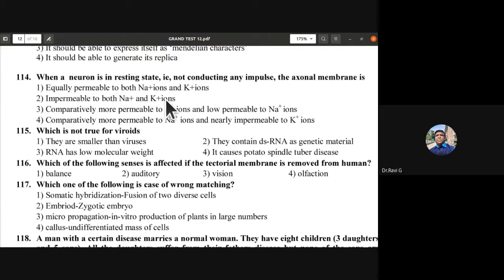Comparatively more permeable to potassium ions and low permeable to sodium ions. This is the right option in a neuron. So 114th, the third option is correct.